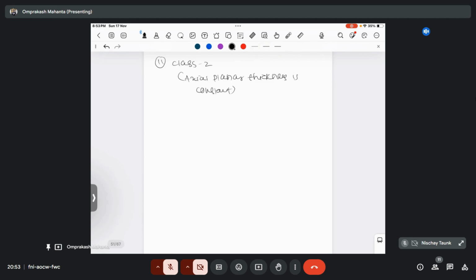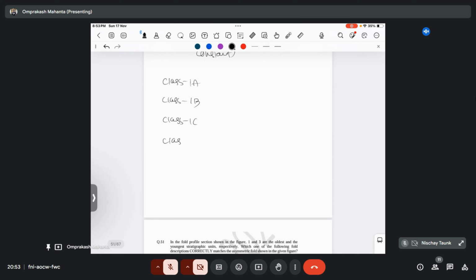And if we talk about all the folds, that's class 1A, class 1B, class 1C, class 2, and class 3, right? So class 1A is known as a supratenuous fold. Class 1B is known as a parallel fold. Class 2 is known as a similar fold.